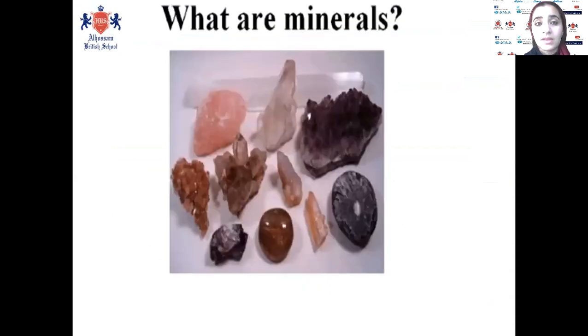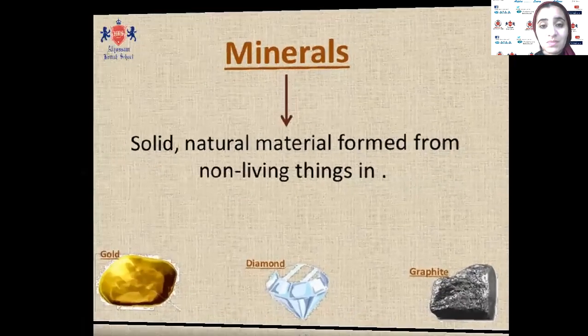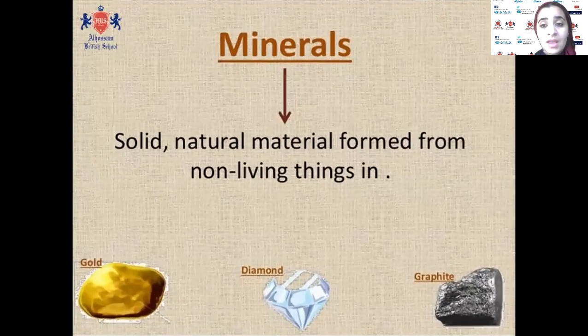Let's see the meaning of minerals. As we said, rocks are made of minerals. What is the meaning of minerals? Like rocks, we find them in nature. It's a solid, made of crystals, and formed from non-living things. So, a solid, natural material formed from non-living things, for example gold, diamond, and graphite.